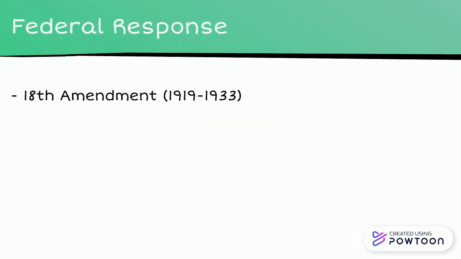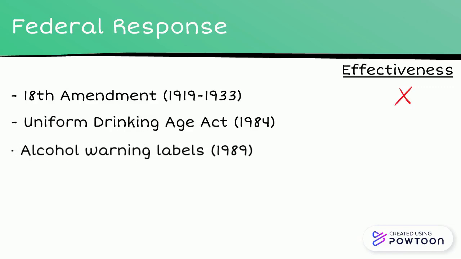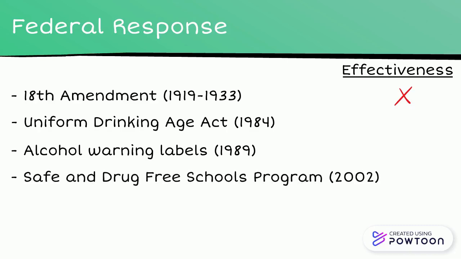The government's first attempt to address alcoholism was the 18th Amendment, which prohibited the sale and distribution of alcohol. It proved unsuccessful and was repealed in just a decade. Modern policies like the Uniform Drinking Age Act, which set the federal minimum legal drinking age to 21, requiring warning labels to be present on alcoholic beverages, and the Safe and Drug-Free Schools program, which provides funding to schools to educate students about substance abuse and alcoholism, all have been effective in decreasing alcohol consumption among young Americans and informing the public about its dangers.